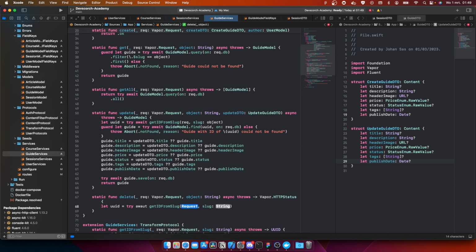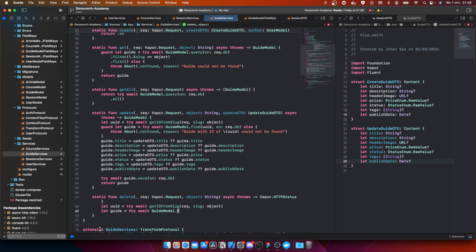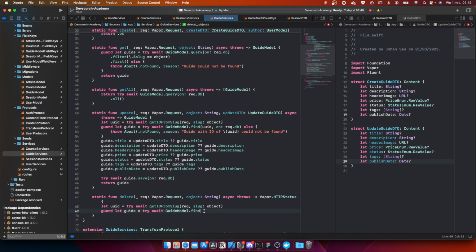Okay, so inside here, we're going to do let UUID is equal to try await get ID from slug. It's going to be rec. Slug is going to be the object. And we're going to do let guide equal to try await guide model dot find. Let's actually add guard again, to work how it should be.